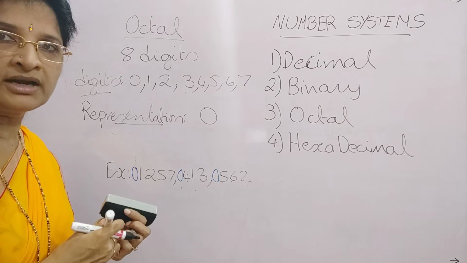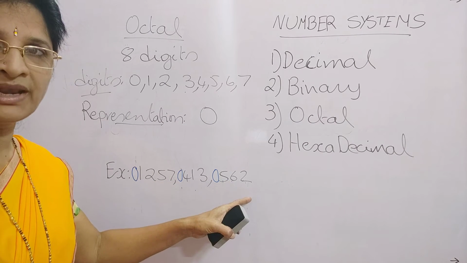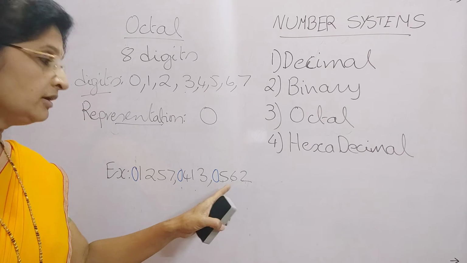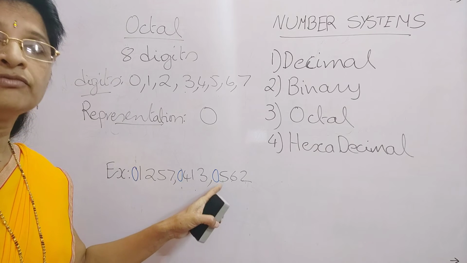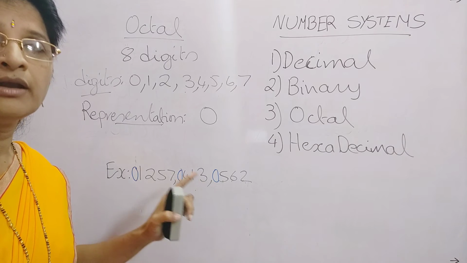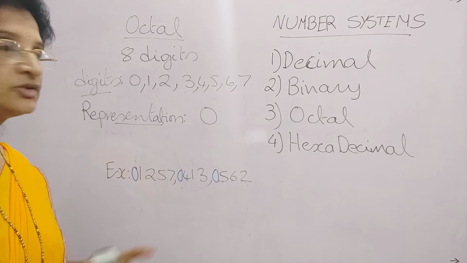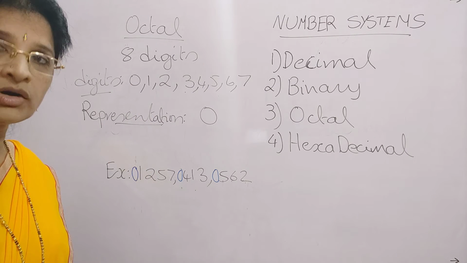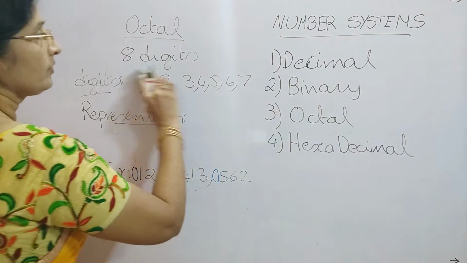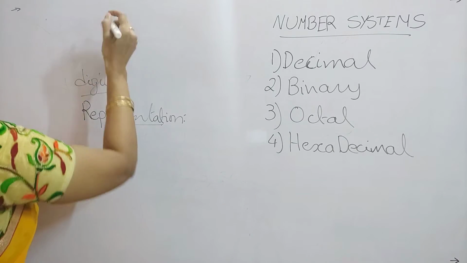Suppose you write a number as 562, then we say that it is a decimal number. Suppose you write the same number as 0, 5, 6, 2, then by seeing the 0, we should say that it is a valid octal number. So that is the difference between octal number and decimal number. This is how we can write the octal numbers. Now we will see the next one, that is hexadecimal number. How can we write hexadecimal numbers?